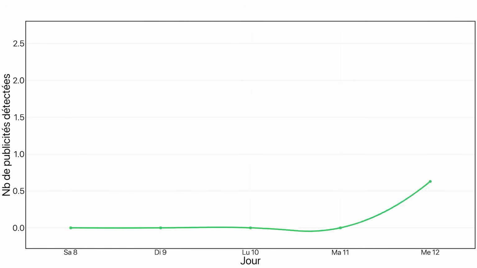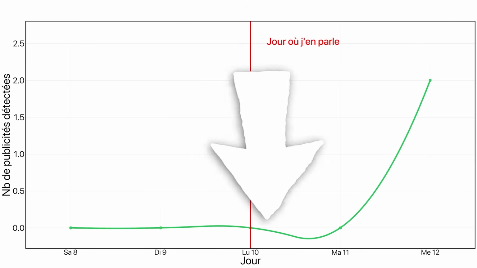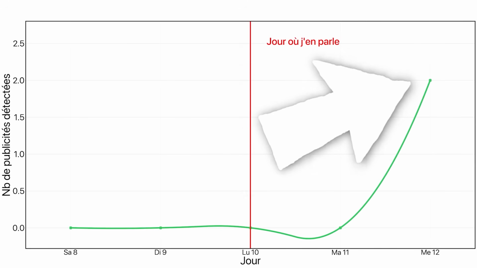In the end, if we see that the graph for the car category, for example, is at 0 ads per day, and after talking about cars to my phone it increases the next day, well, we'll have a lot of questions to ask. We might suspect a correlation.